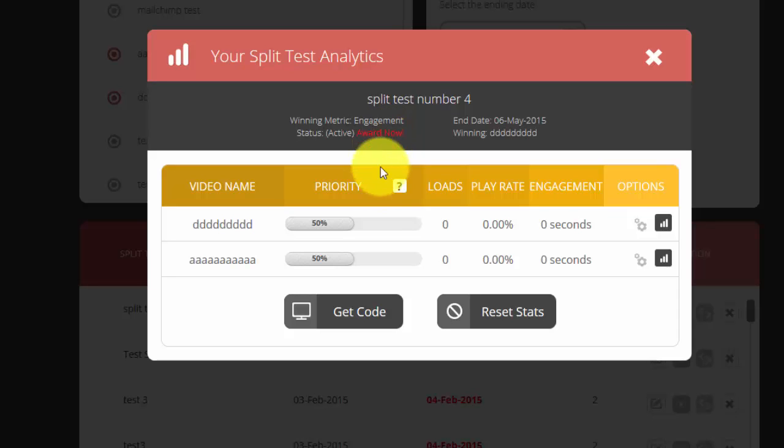Now, one more other thing to note is this priority thing here. With this, you can actually adjust if you want one video to be shown more than the other for some reason. Generally, you'd probably want this to stay 50%, 50%, but if for some reason you want one video to be shown maybe 60% and another one 40%, you can change that here.